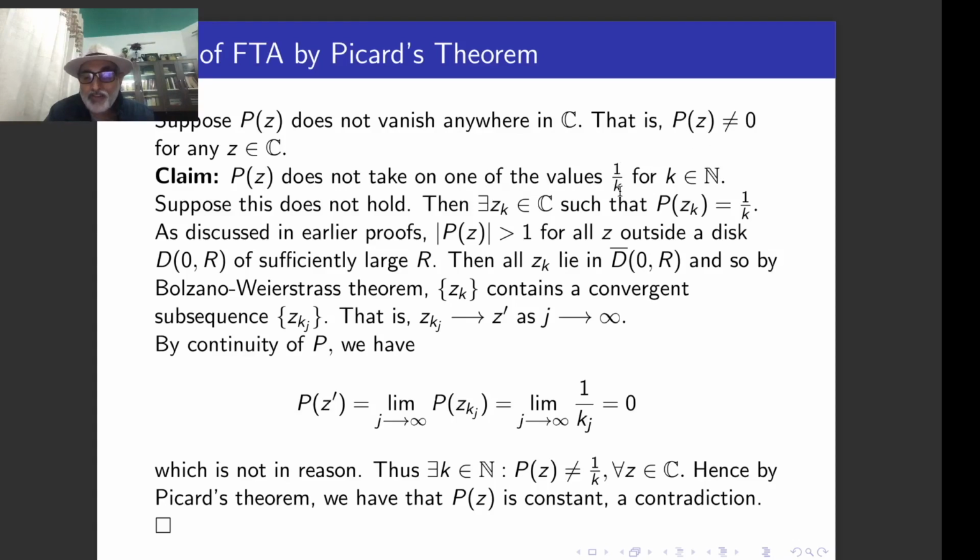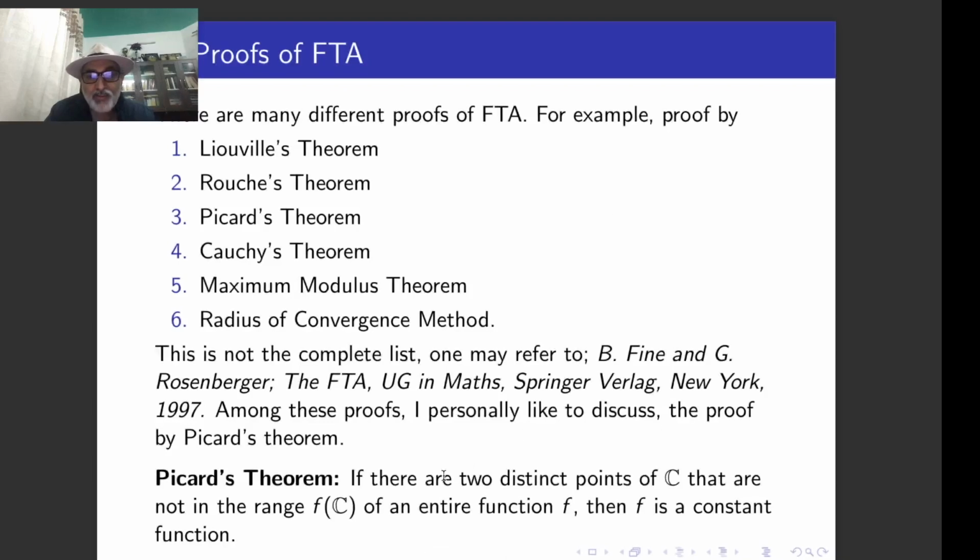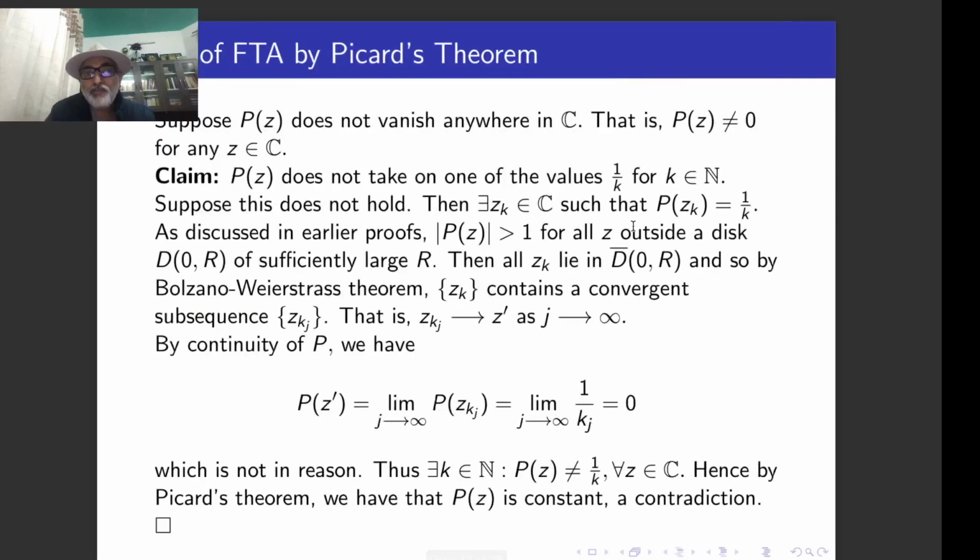But remember that Picard's theorem says that as soon as an entire function misses two distinct values, then that function has to be constant. So that means in that case P(z) will reduce to a constant, which is again a contradiction. Why? Because P(z) is a polynomial of degree n greater than or equal to 1. That means it is a non-constant polynomial, right?